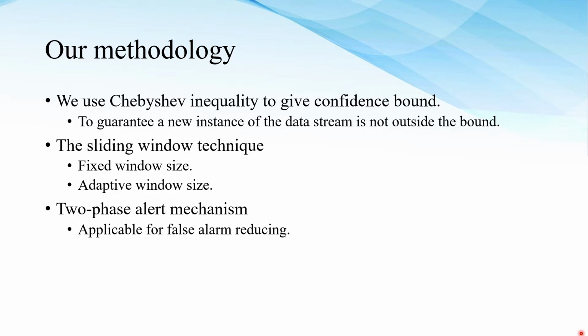We have three main ideas. Firstly, the Chebyshev inequality to give the confidence bound. Secondly, the sliding window technique. We have two kinds of sliding window: the fixed window size and the adaptive window size. And the third is the two-phase maximum alert, which is useful for reducing the false alarm.